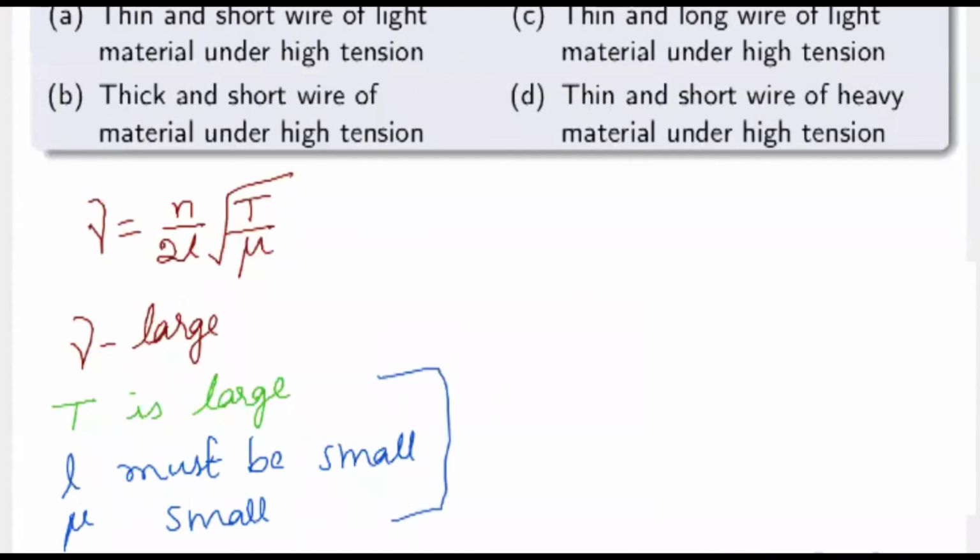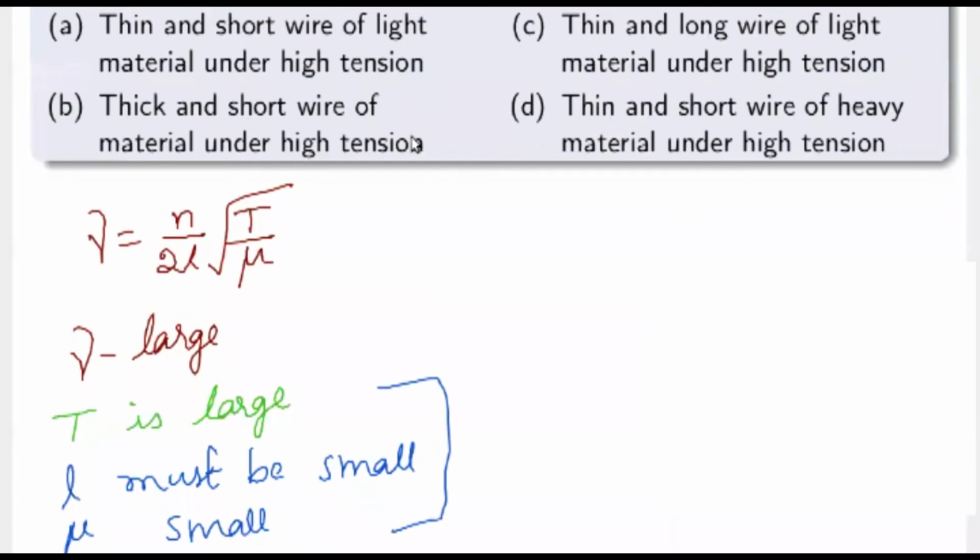Let's check one by one. Thin and short wire of light material under high tension. Yes, it is thin and short. L must be small, which means it's a short wire under high tension. Tension is large, and thin means mass per unit length is very small. So option A is correct.